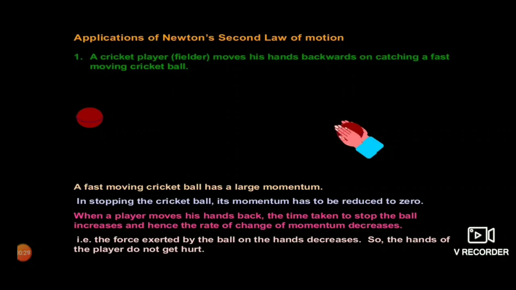He does this in order to reduce the rate of change of momentum, because as the rate of change of momentum of a body decreases, consequently the force applied on the hands of the fielder automatically decreases, and the hands of the player don't get hurt.